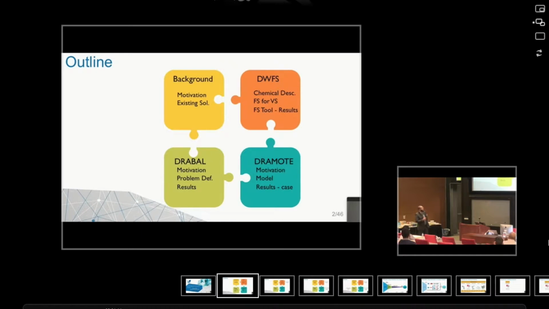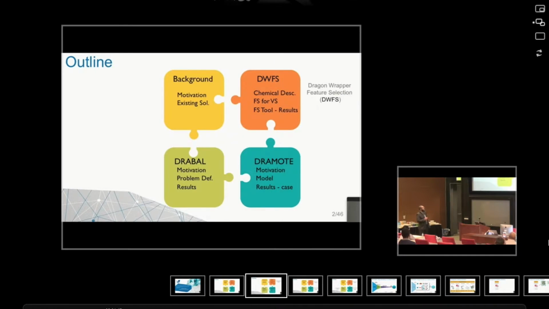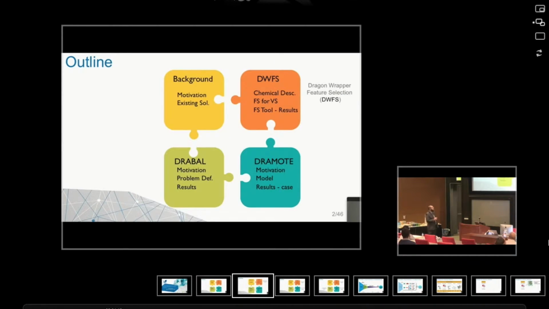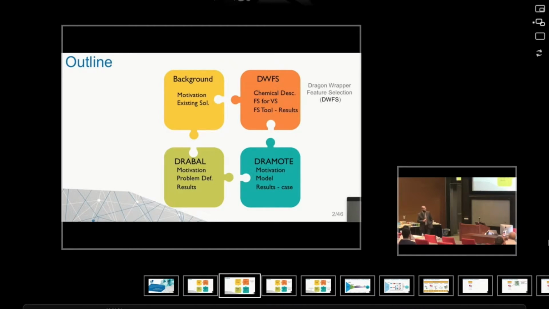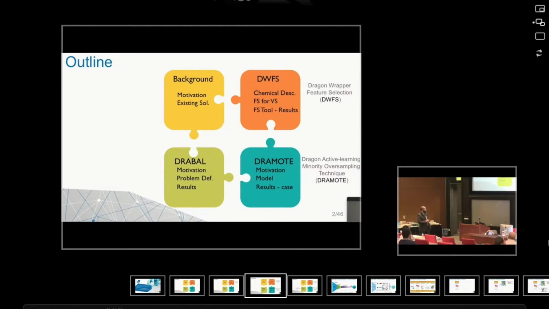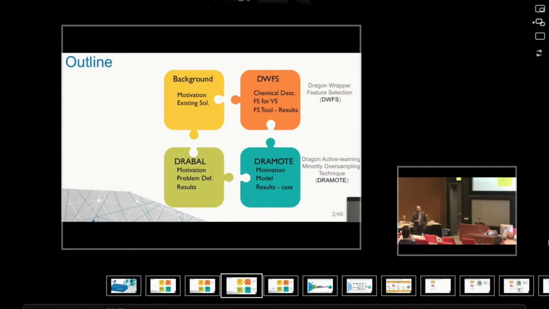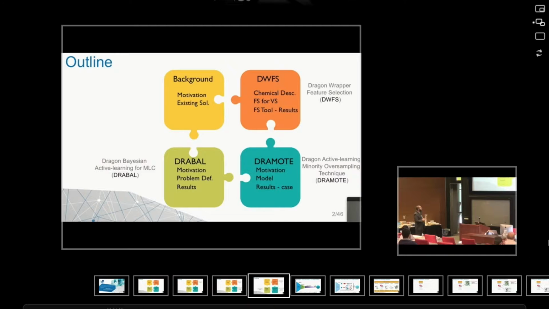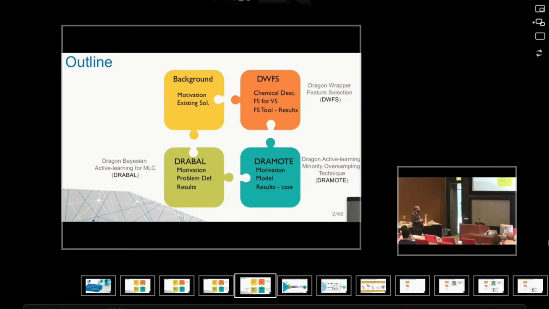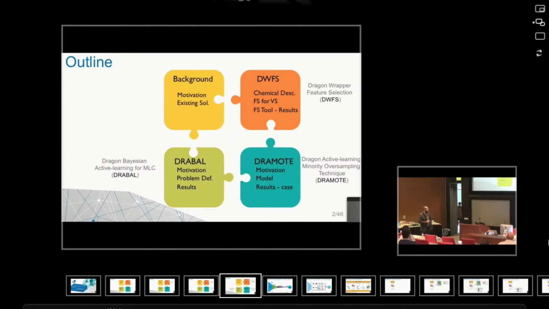In particular, we will start with Dragon Wrapper Feature Selection, or DWFS, for handling the feature selection problem. And then we'll have Dragon Active Learning Minority Oversampling Technique, or DRAMOTE, to handle the class imbalance problem. Finally, we will go with DRABAL, or Dragon Bayesian Active Learning for multi-label classification.